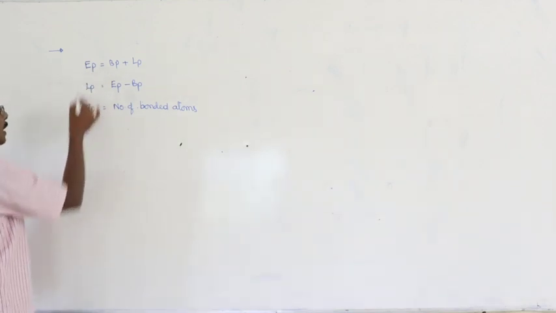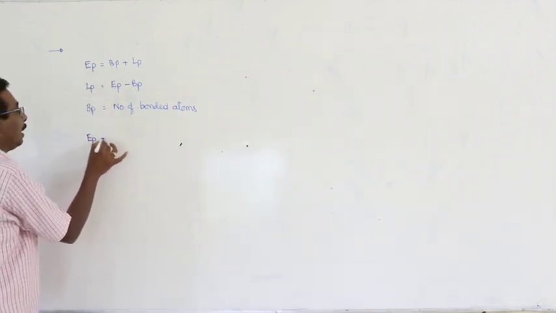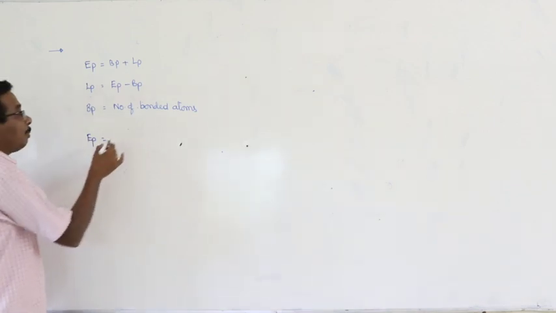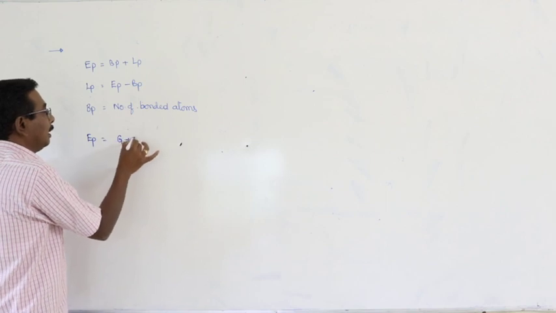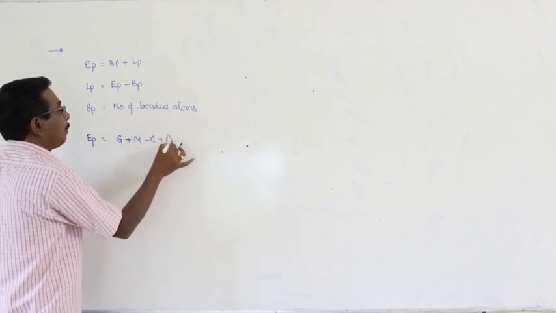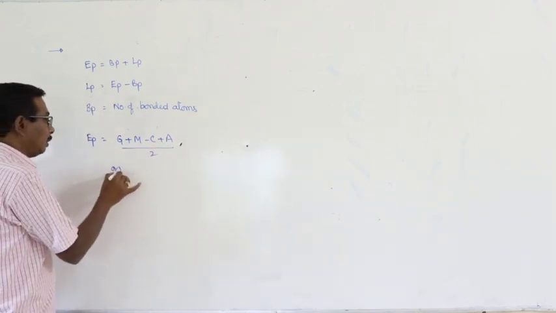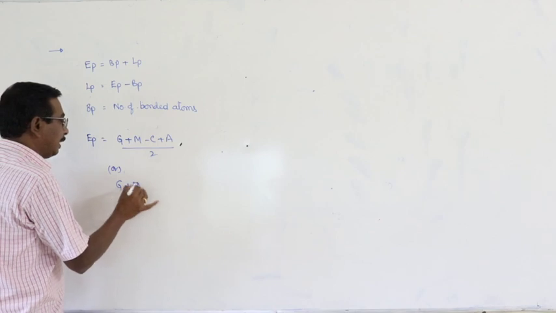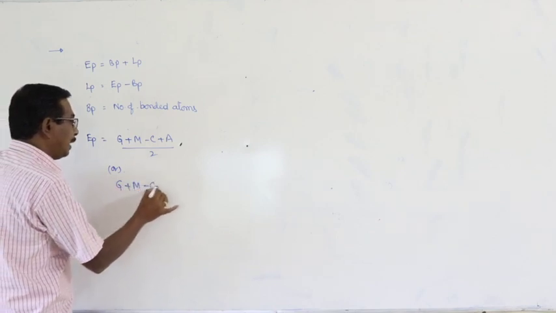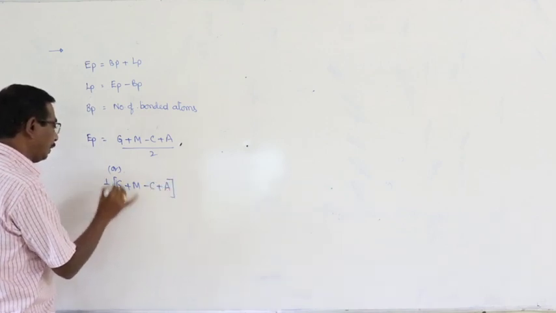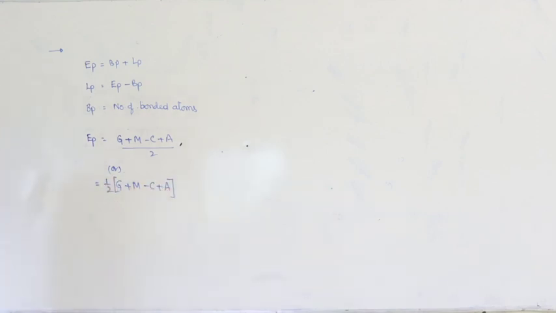Okay. But how can you calculate the number of electron pairs? That is the challenge, meaning the hurdle here. Number of electron pairs is equal to (G plus M minus C plus A) by 2, or G plus M minus C plus A into half, whatever it may be said.